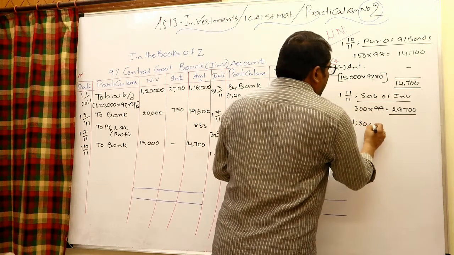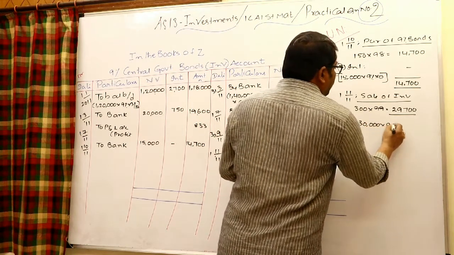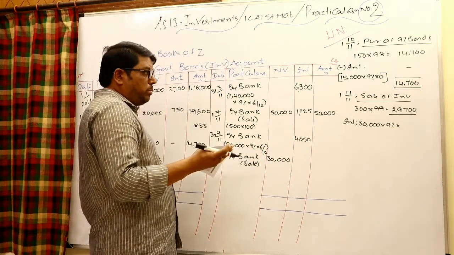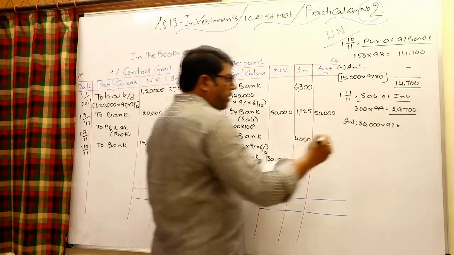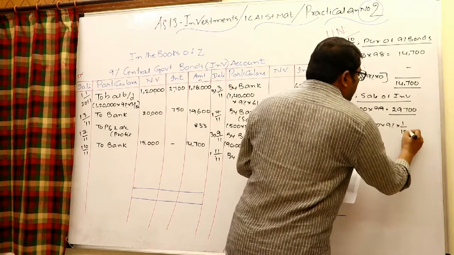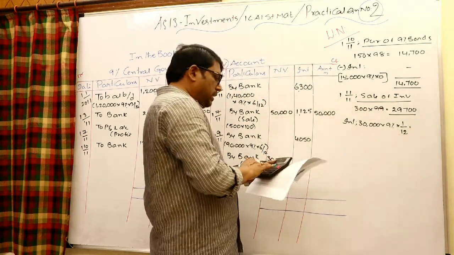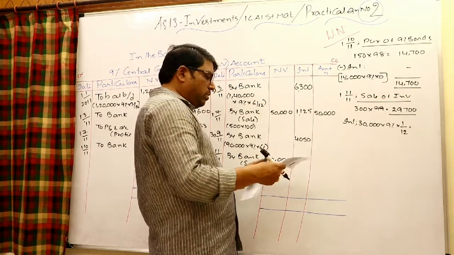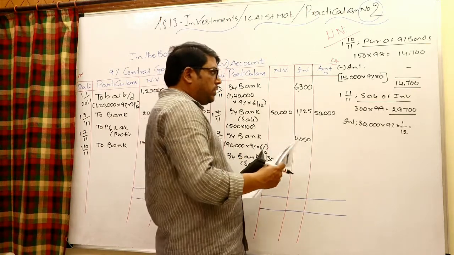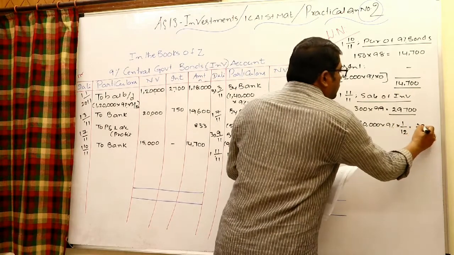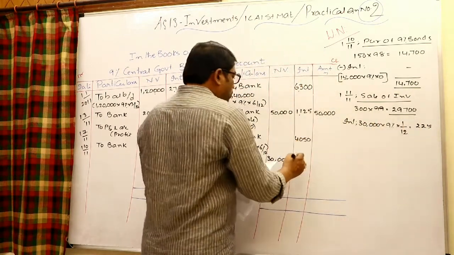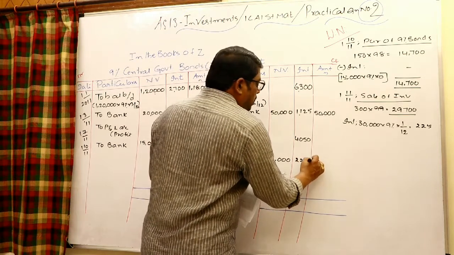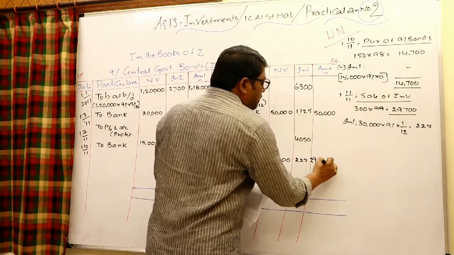Interest is equal to 30,000 into 9% into, earlier paid on September 30, October, November 1st, only 1 month, 1/12. Therefore 30,000 into 9% into 1/12, 225 rupees is the interest. Write the 225 in the interest column. Here you may write that 29,700.